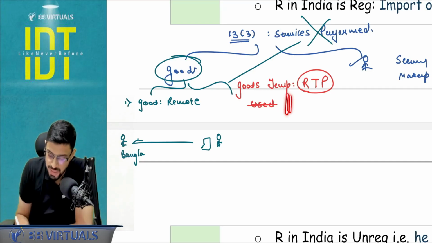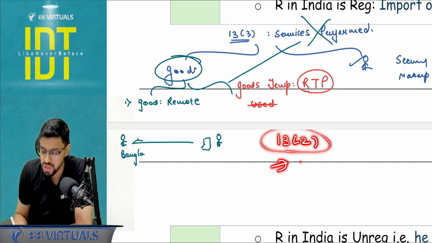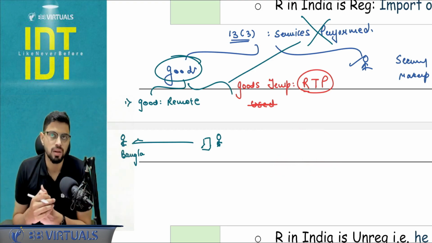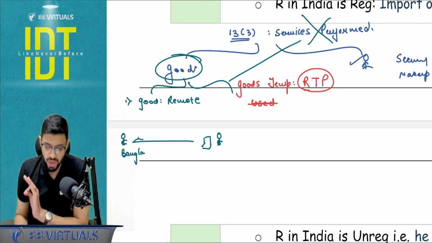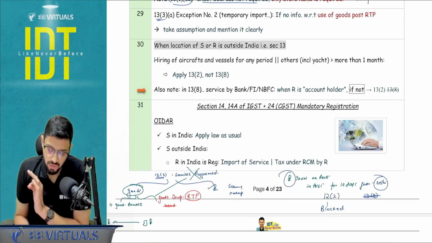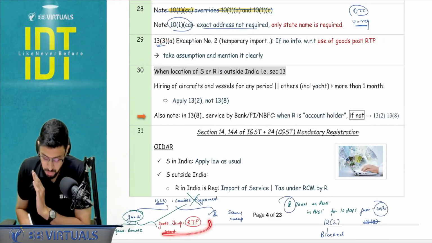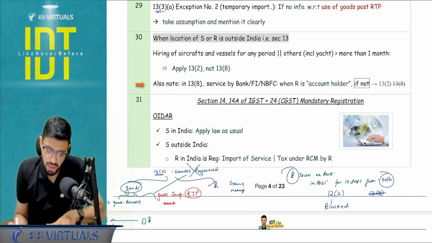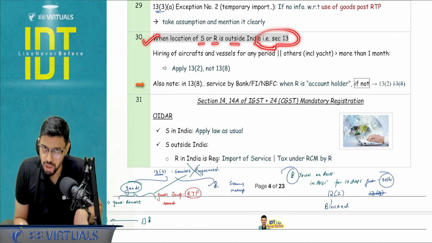But if this exception applies, then you are going to apply 13.2, that is the default provision. Location of recipient becomes the answer, otherwise location of supplier if the recipient's address is not available in the ordinary course of business. Okay, so with respect to this 13.3, I have given you the complete analysis yet again. If there is nothing given with respect to the use, I want you to take an assumption and explicitly state it.